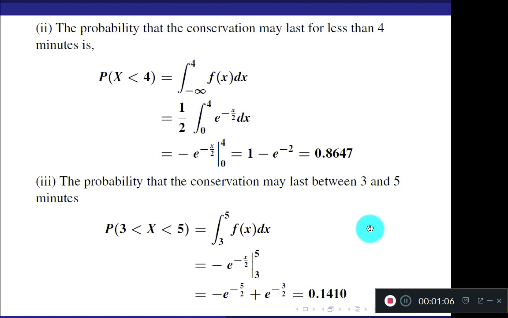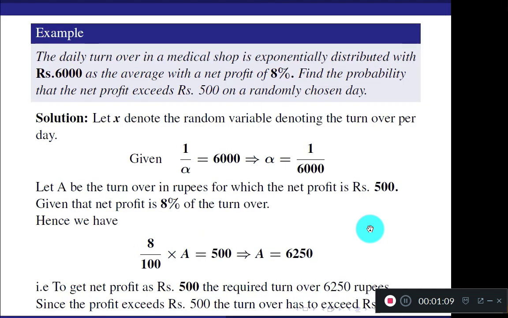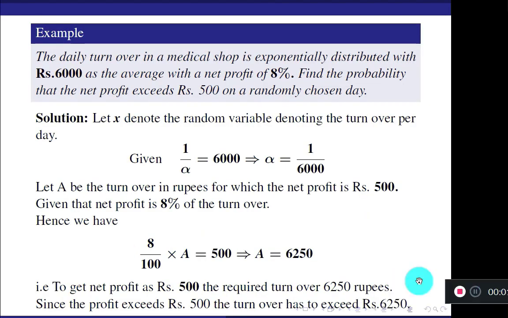So I'll go to the next type of problem now. A new type of question. The daily turnover in a medical shop is exponentially distributed with rupees 6,000 as the average, with a net profit of 8%. Find the probability that the net profit exceeds rupees 500 on a randomly chosen day. A slightly different type of question. Distribution is mentioned, exponential distribution. Daily turnover is exponentially distributed. So you have to take random variable x as daily turnover.